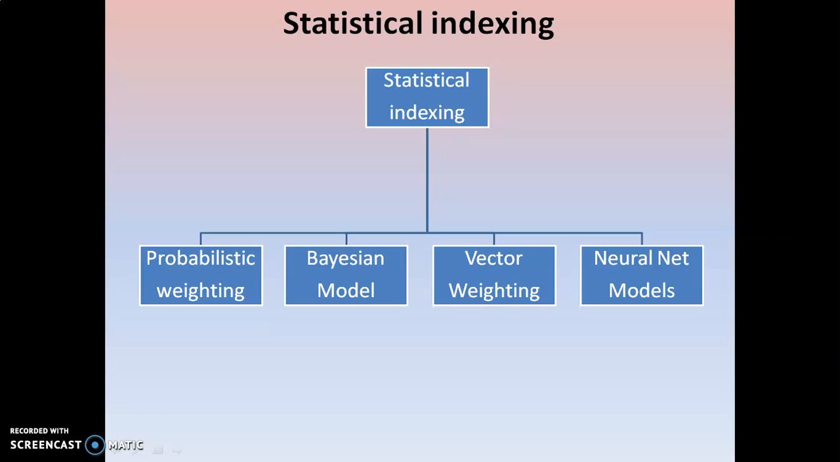Again, it is divided into probabilistic weighting, Bayesian model, vector weighting, and neural net models. All these things we have seen in our past videos. Just go through them regarding statistical indexing.